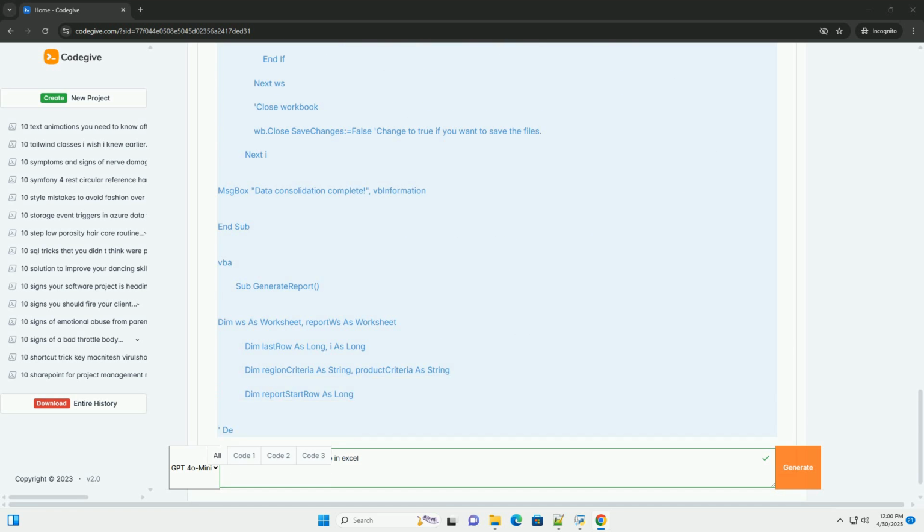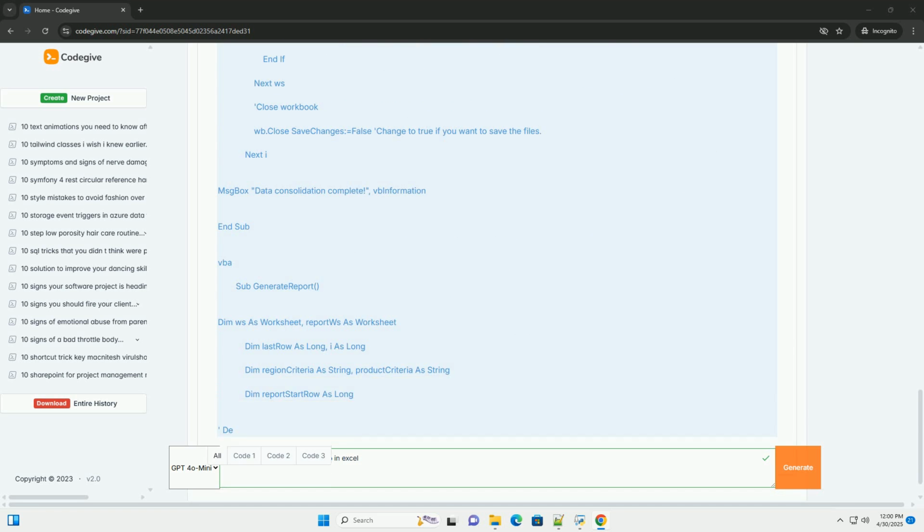The LookAt = xlPart argument specifies that the search should look for the search string as part of a cell value, rather than the entire cell value. The MatchCase = False argument specifies that the search should be case insensitive. The SearchFormat = False and ReplaceFormat = False arguments specify that the search and replace should not take formatting into account. Key takeaways for your boss.